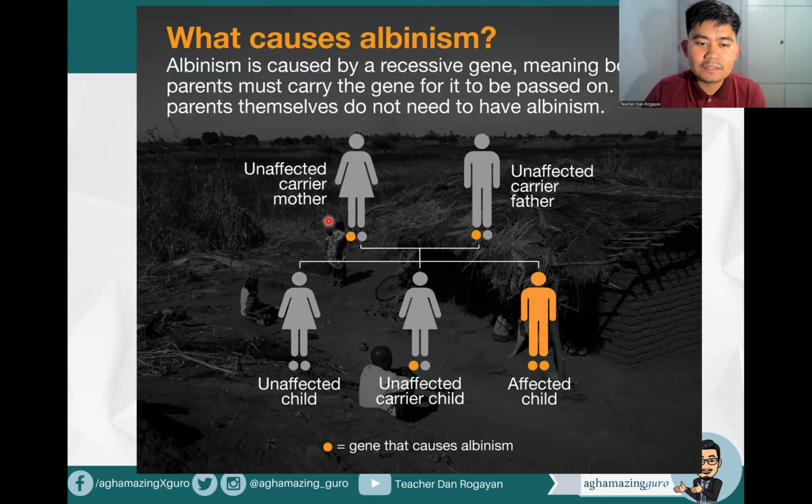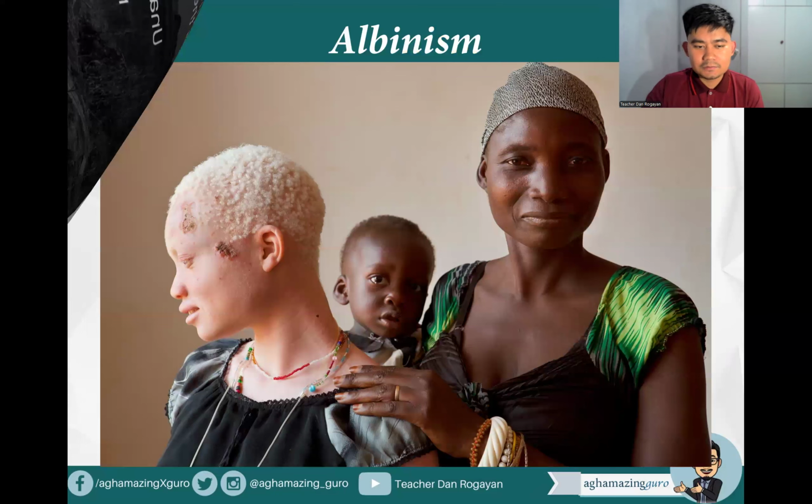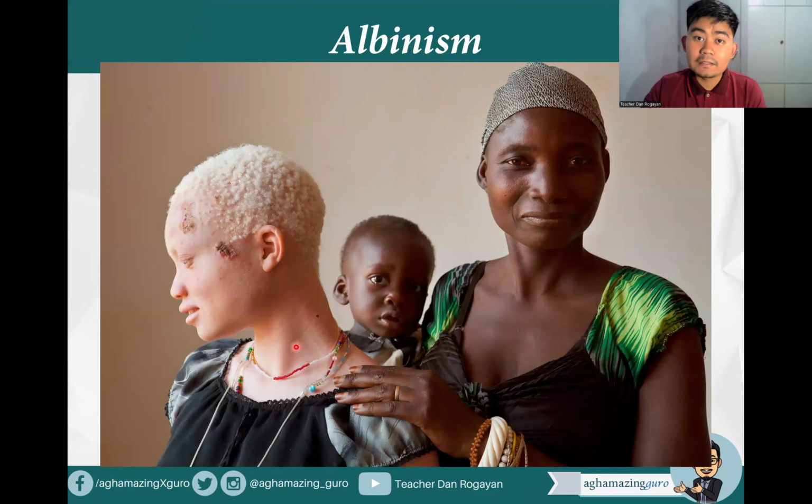For example, a carrier mother and a carrier father must carry the gene for it to be passed on. So the parents themselves do not need to have albinism, and they could have an unaffected child, an affected carrier child and an affected child, which of course has the recessive genes. So this is the gene that causes albinism. So this is an example of a child with albinism.